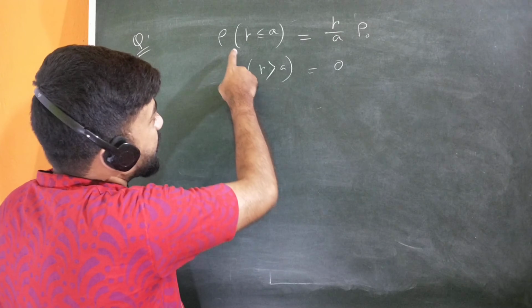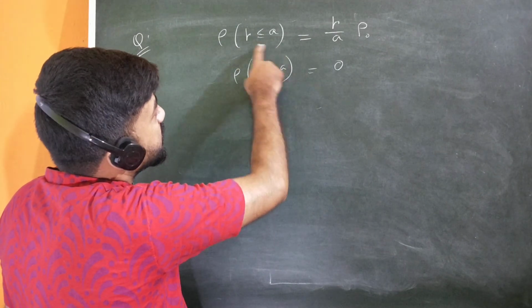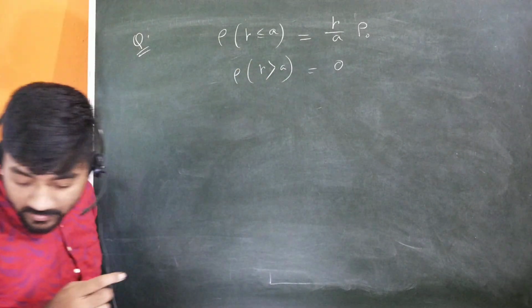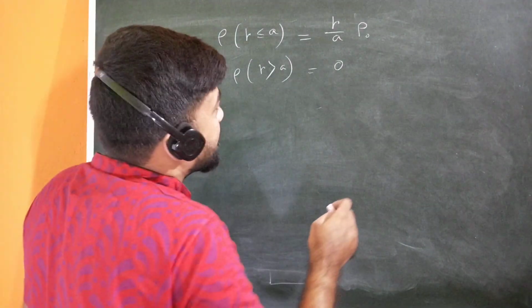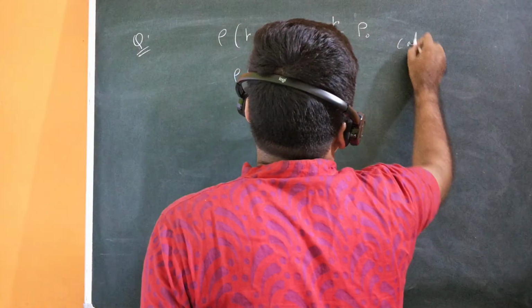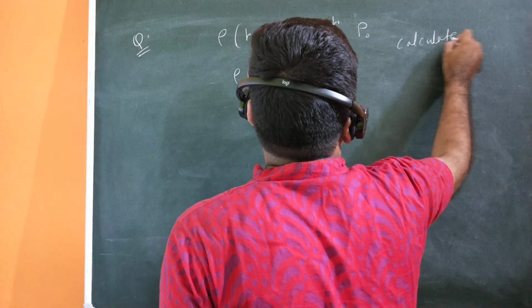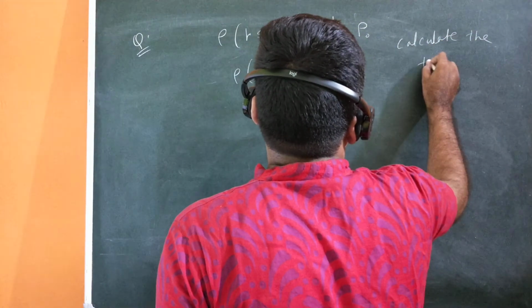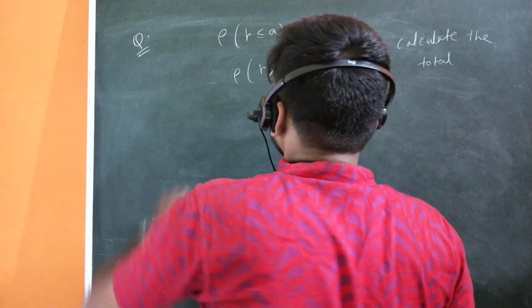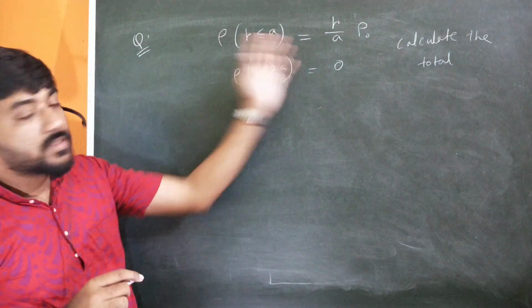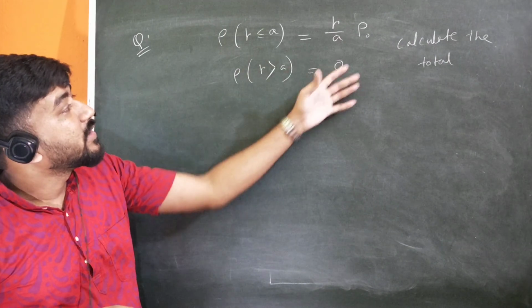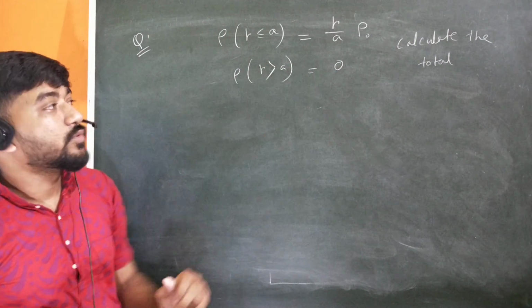Actually here the charge density is given within the sphere. There is a spherical symmetry charge distribution, and we have to calculate the total charge.